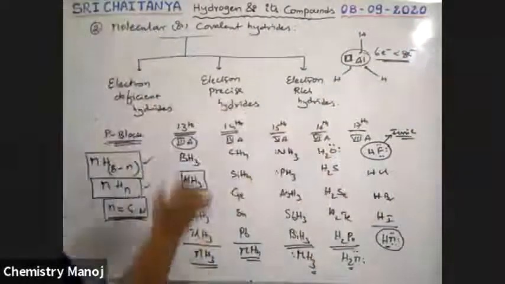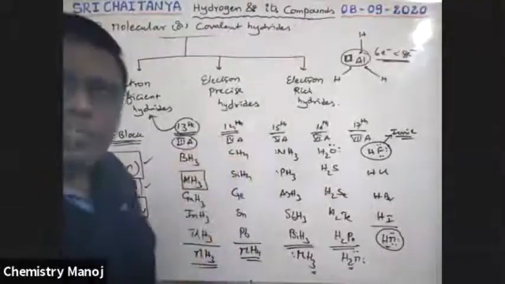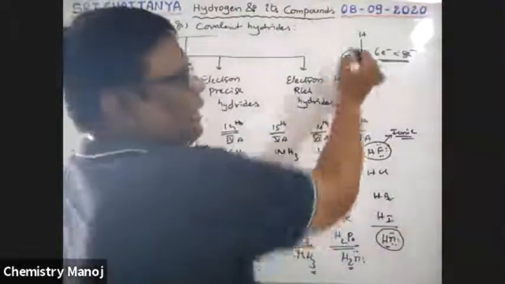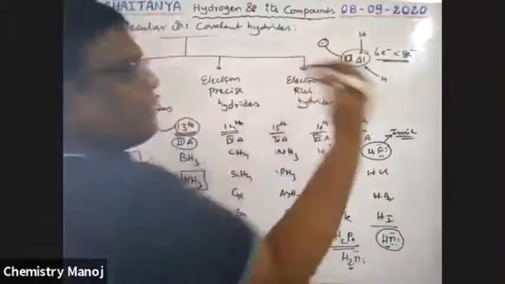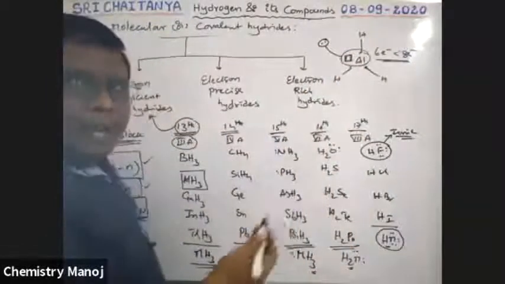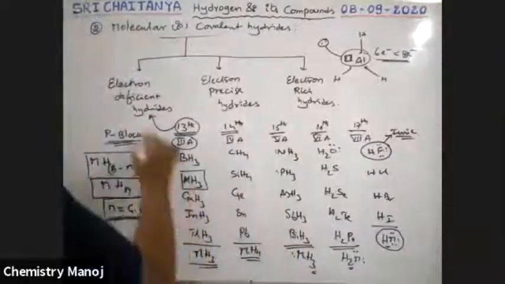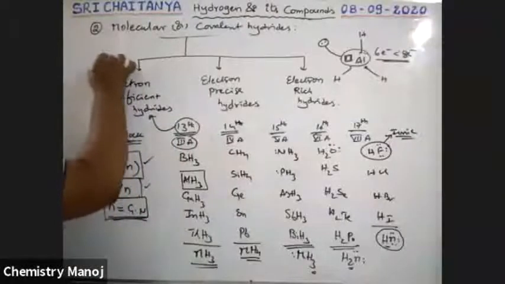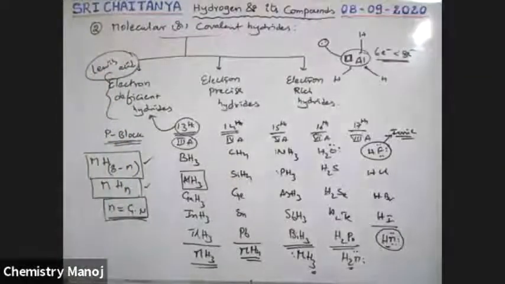That is why our 13th group elements form electron deficient hydrides. That means at the central atom, less than 8 electrons is possible. That means at the central atom, an empty orbital exists. So all these accept an electron pair from others. That means these act as electron pair acceptors. Electron pair acceptors are nothing but, as per Lewis theory, acids. These act as Lewis acids. That is electron deficient hydrides. All these electron deficient hydrides act as Lewis acids.